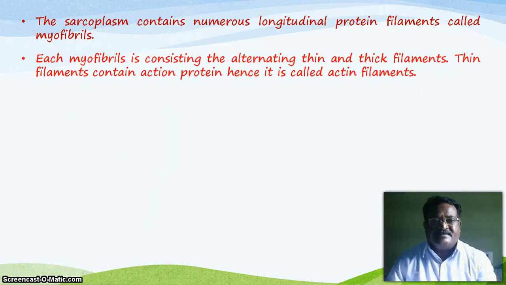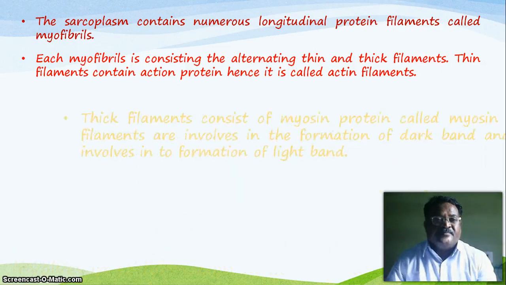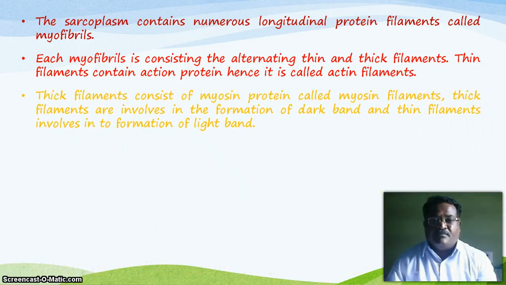Each myofibril consists of alternating thin and thick filaments. The thin filaments contain actin protein, hence they are called actin filaments. The thick filament consists of myosin protein, so it is called the myosin filament. The thick filament is involved in the formation of the dark band, and the thin filaments are involved in the formation of the light bands.